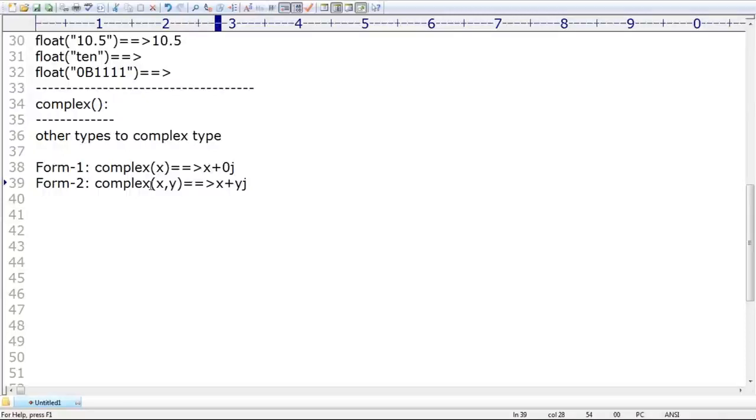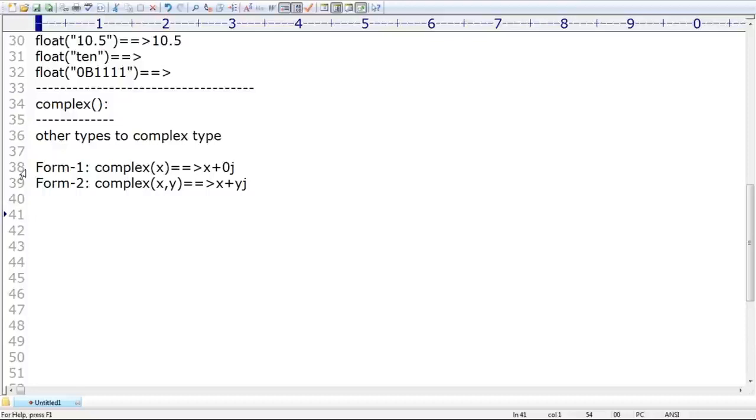If you are passing two arguments, it will automatically become x plus yj. So total, two complex functions, with one argument and two arguments. If only one argument, it will become only the real part. If two arguments, the first will become the real part, the second the imaginary part.